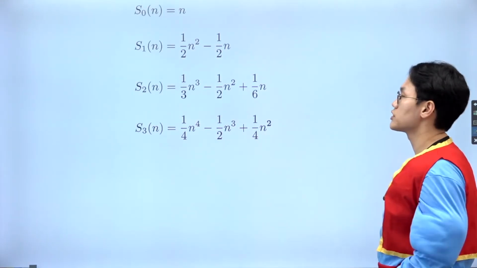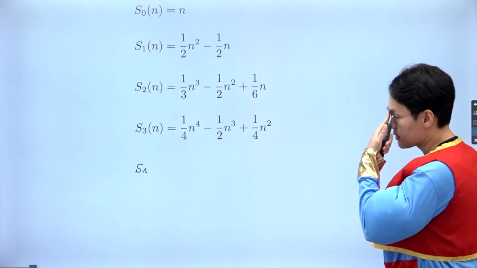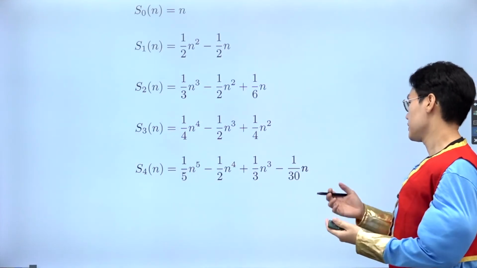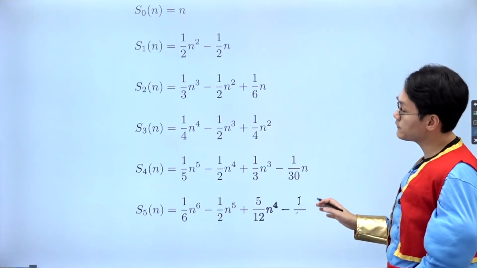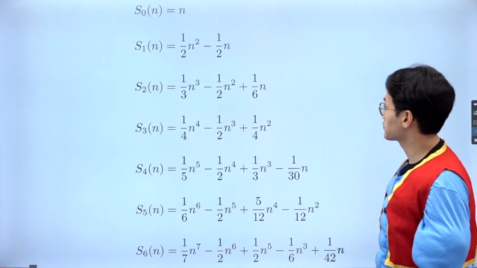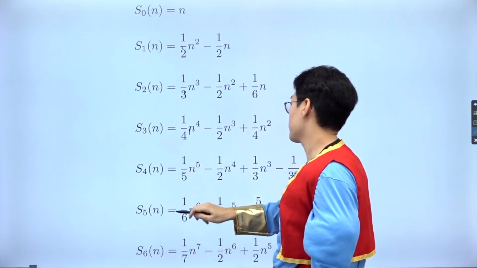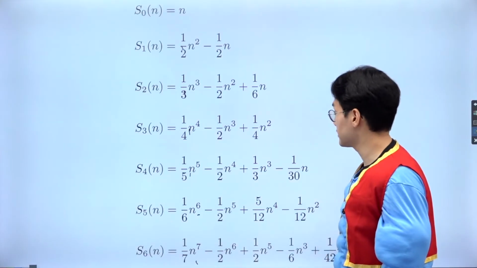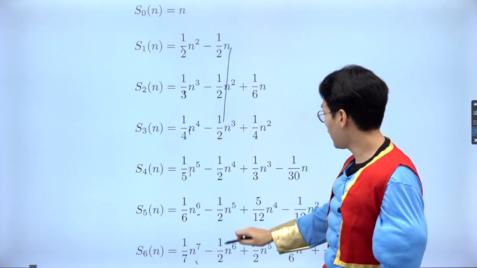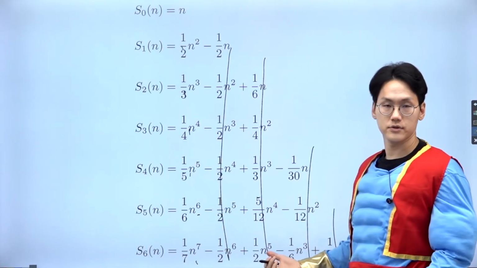This is a sum of cubes, but from the 0th term to the n minus 1. This is a sum of quartics, etc. Right? So if you look at the listing of this, you don't really find any pattern other than those coefficients. I see those coefficients as 1 over 2, 1 over 3, 1 over 4, 1 over 5, 1 over 6, and 1 over 7, things like that. And you've got all halves here, and then now it changes, right? So I don't know how to make good use of it.